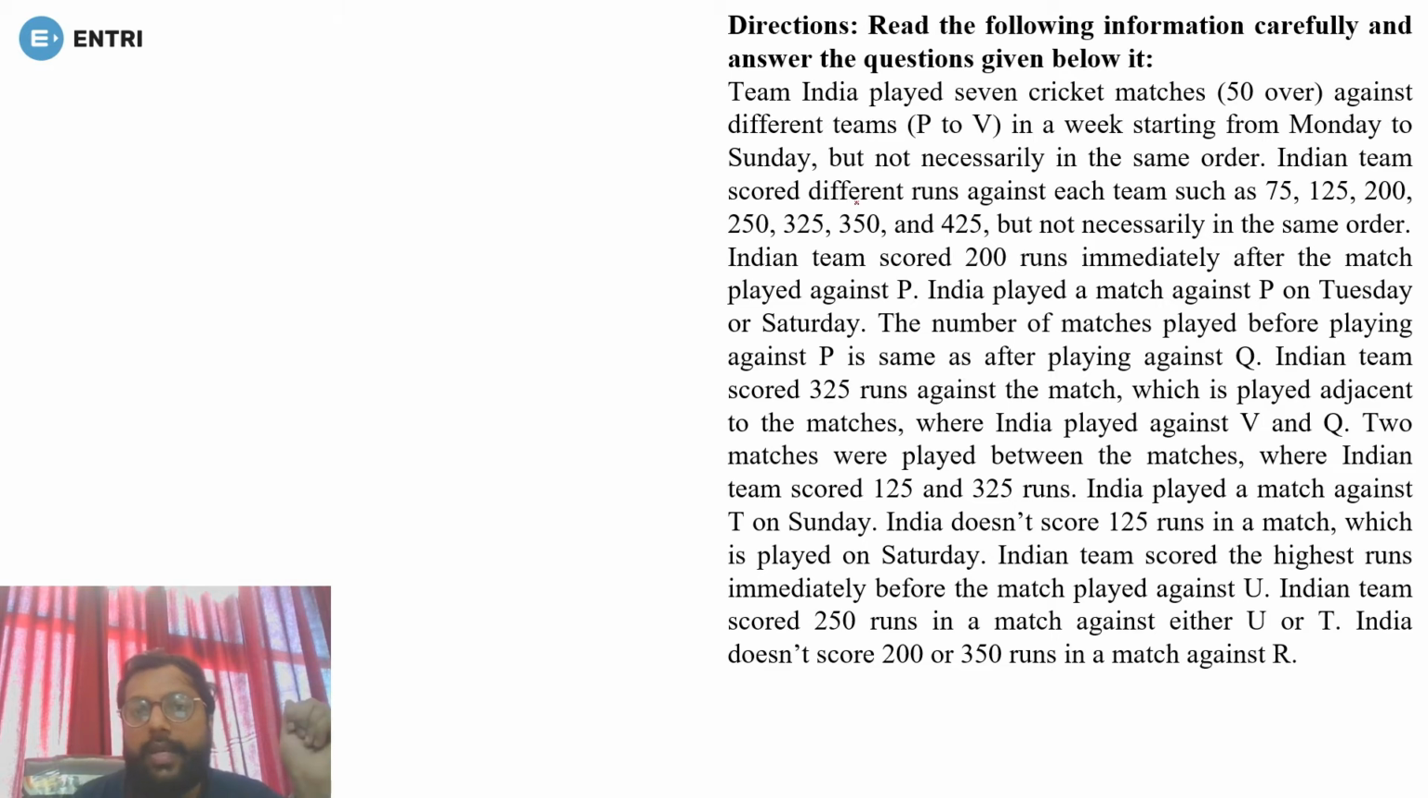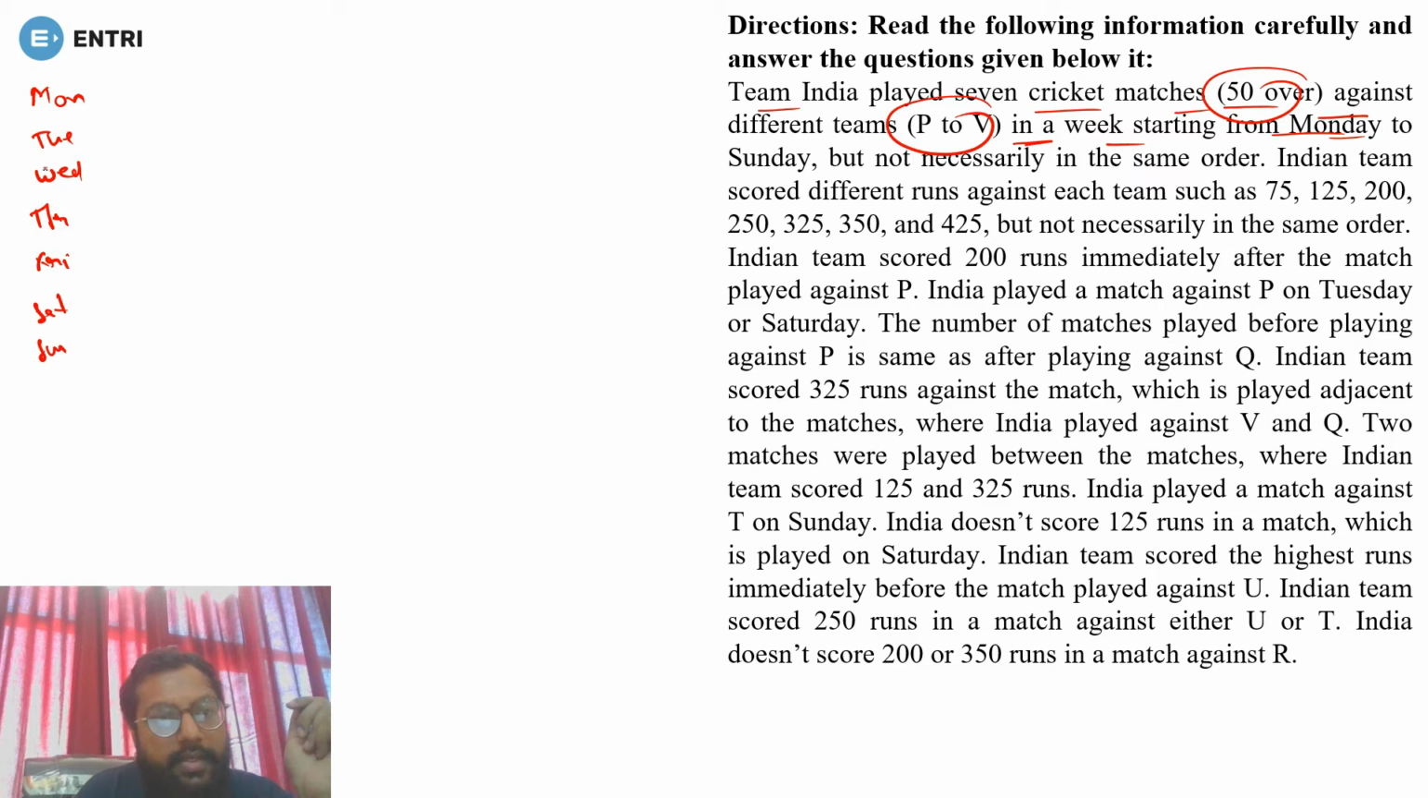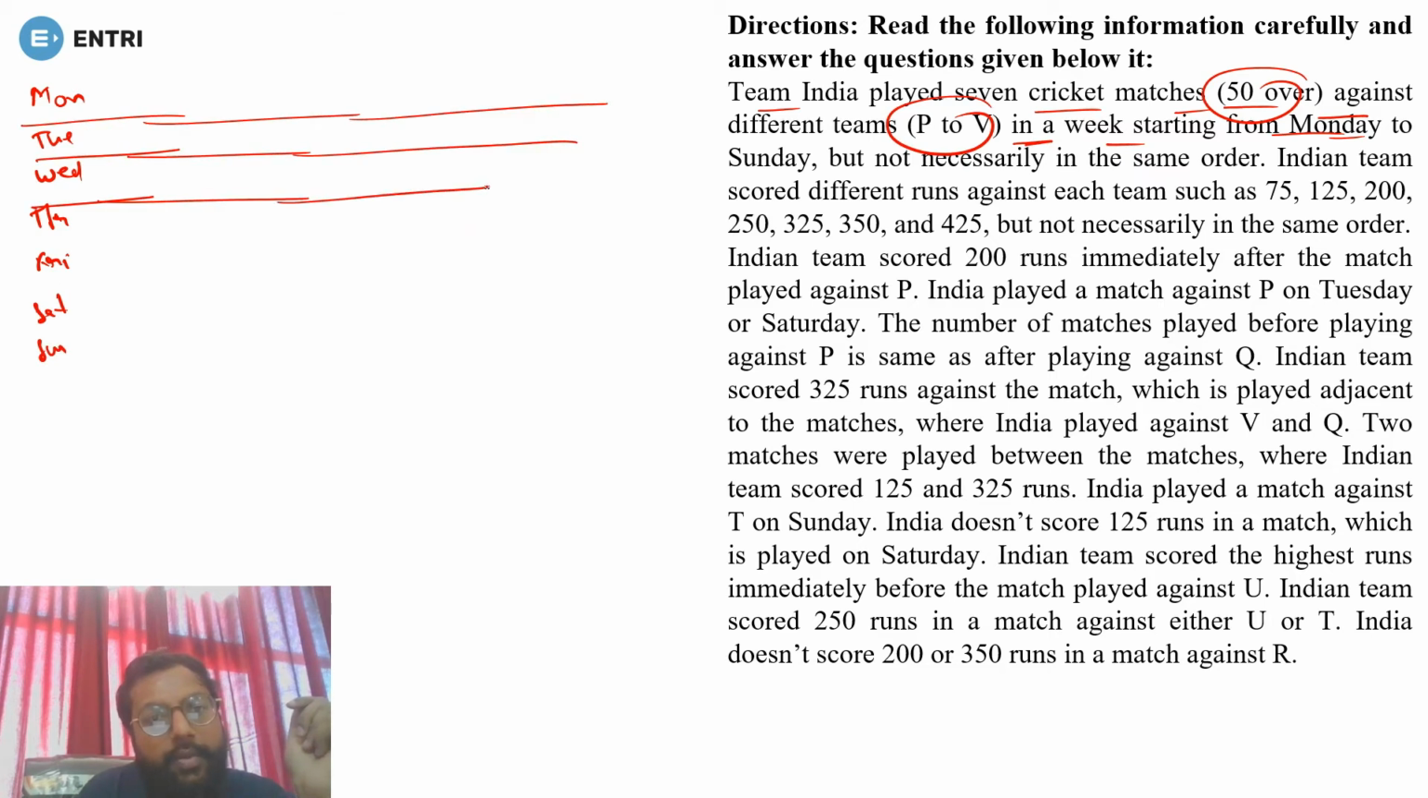Okay, so the next question is based on a puzzle. Very easy, simple puzzle. Just some points you have to carry with you. So let's see what we have. Team India played 7 cricket matches of 50 overs against different teams P to V in a week starting from Monday to Sunday. So the week is starting from Monday: Monday, Tuesday, Wednesday, Thursday, Friday, Saturday and Sunday. It is given. So first of all let me make the table, because it is important. Only then you can solve your puzzle.